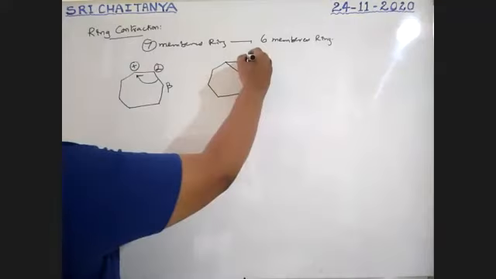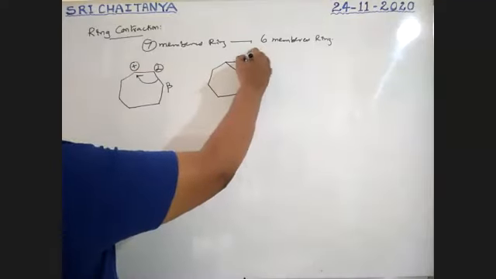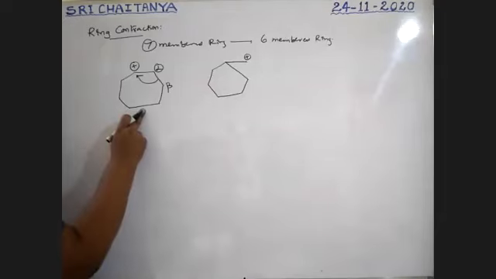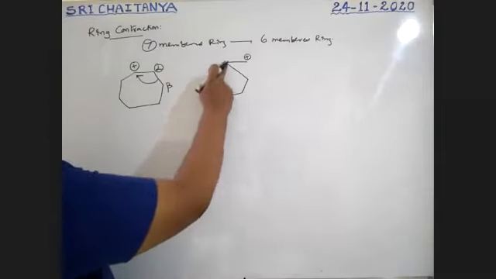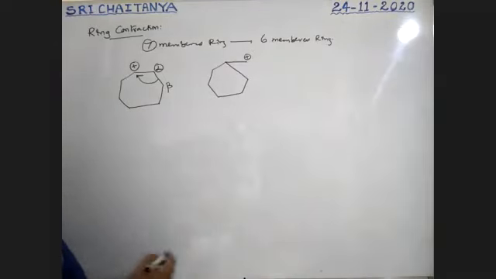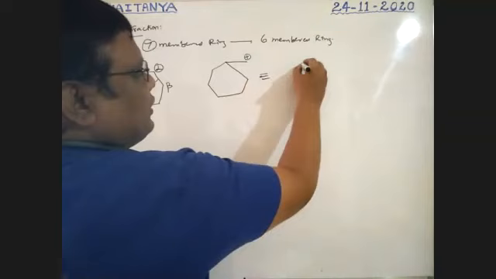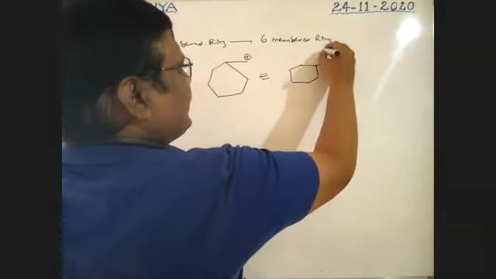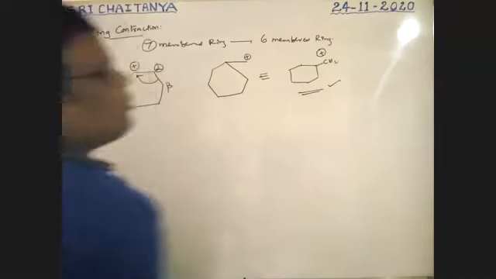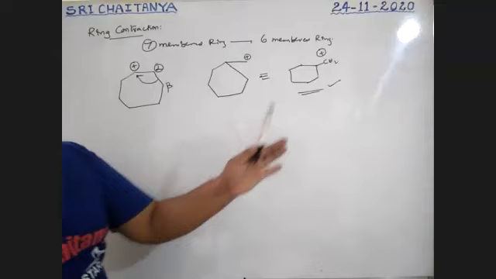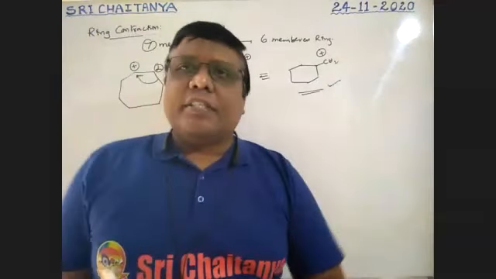Now that becomes a positive charge. So it was a 7-member ring. Now it becomes 6-member: 1, 2, 3, 4, 5, 6. Just a 6-member ring, boys. So it is nothing but a 6-member ring with a CH2 plus ion. So it is more stable. Okay, the 7-member ring is changed to a 6-member ring. This is called ring contraction.